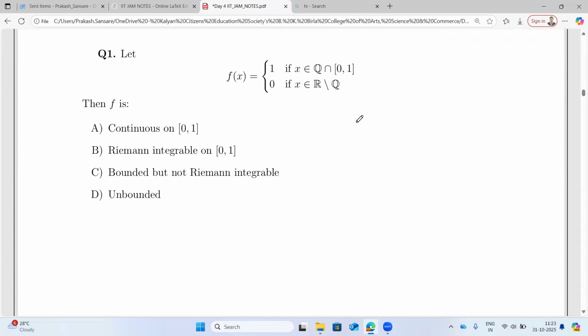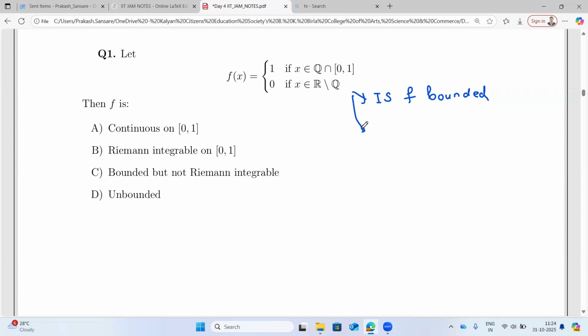Okay, so let me ask you the question: is this a bounded function? Is f bounded? What is your guess? Yes, guys, is f bounded?